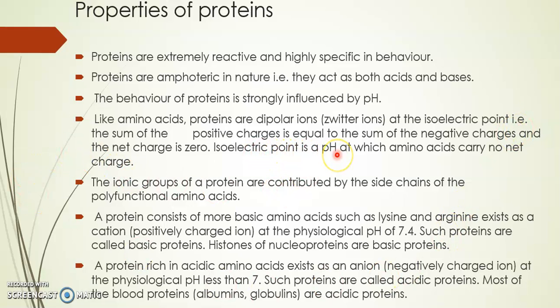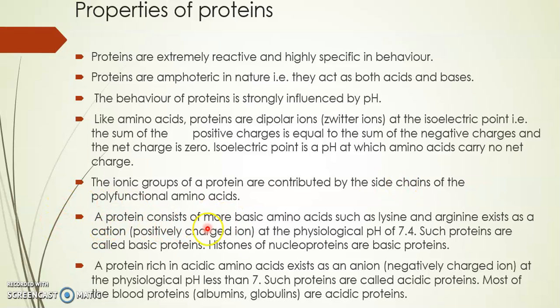Isoelectric point is the pH at which the amino acids carry no net charge, because the number of positive charges is equal to the number of negative charges, and the net charge is 0. The ionic groups of a protein are contributed by side chains of the polyfunctional amino acids. So the amino acids contain ionic groups, and these ionic groups are contributed because of the side chains.